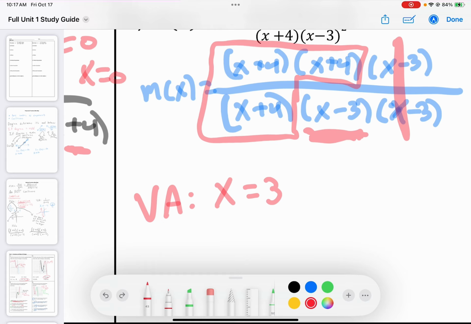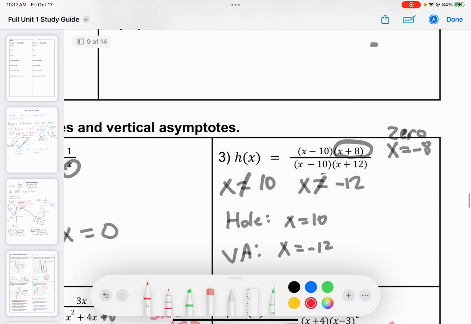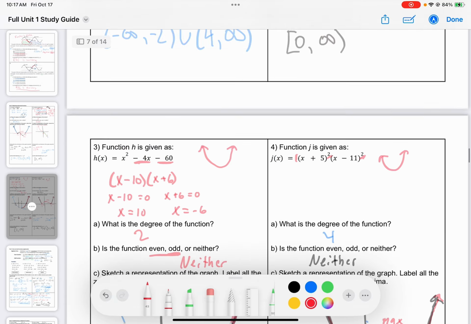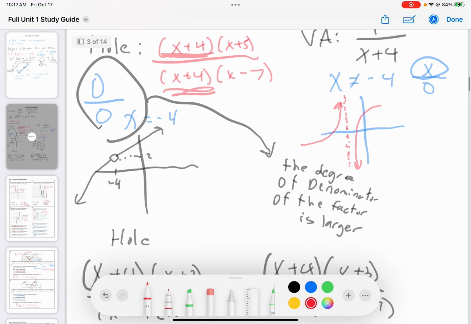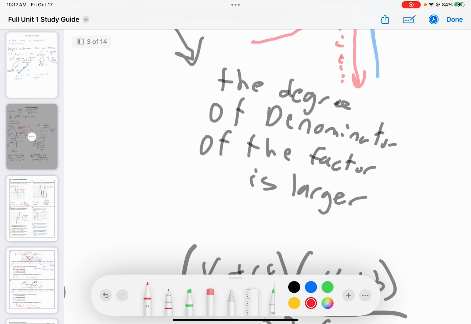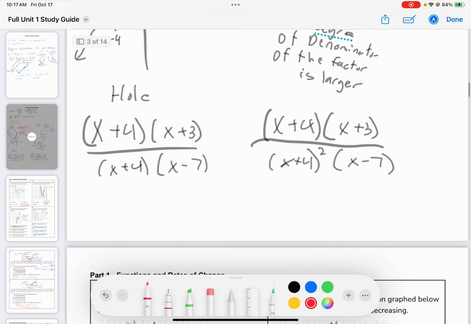No, because if I substitute -4 into x, I'm going to get 0 over 0, and that is going to result in a hole. And that goes back to this rule that we wrote all the way up here: if the degree of the denominator factor is larger, then we're going to end up with a vertical asymptote.